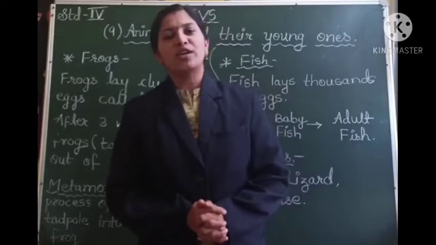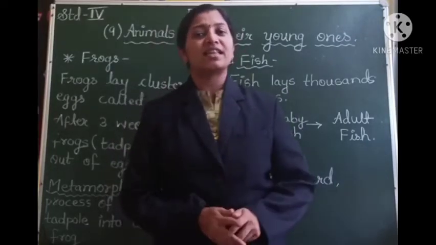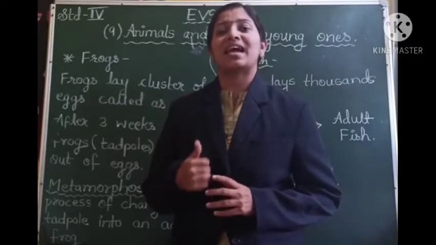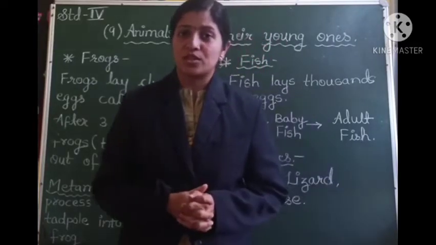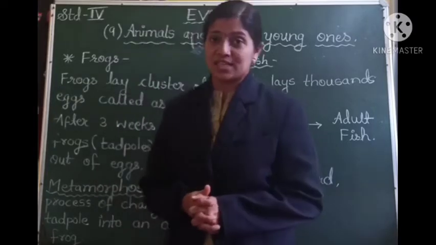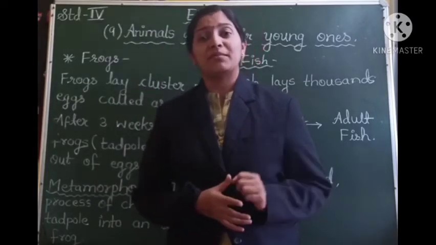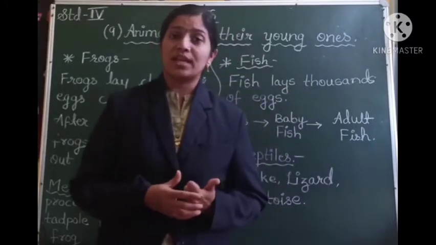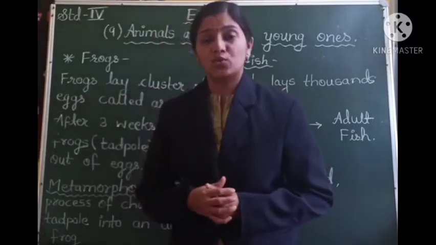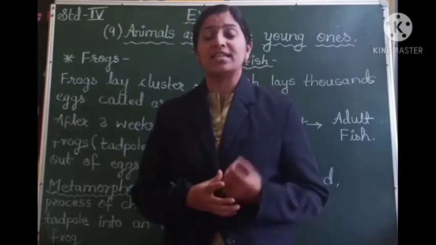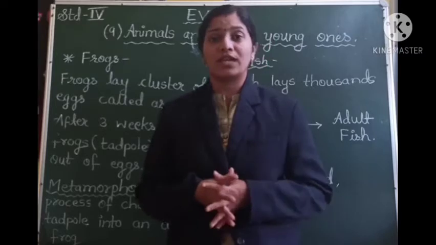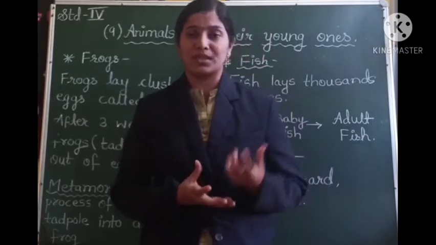Everyone, today we are going to continue with the ninth lesson of the EVS subject, and the ninth lesson is Animals and Their Young Ones. In the first part of this lesson we discussed that animals give birth to their young ones in two ways. The first way is direct birth, and the second way is giving eggs, and after the hatching of the eggs the young ones come out from the eggs.